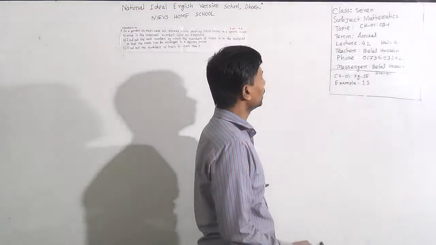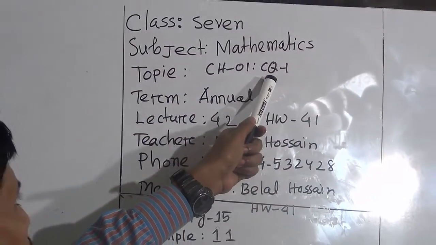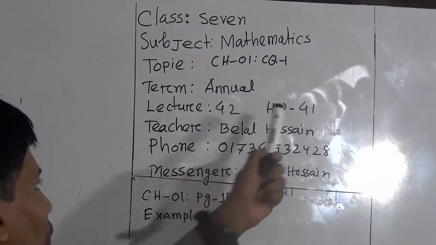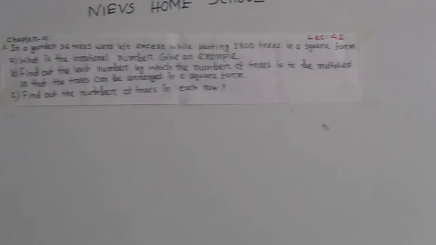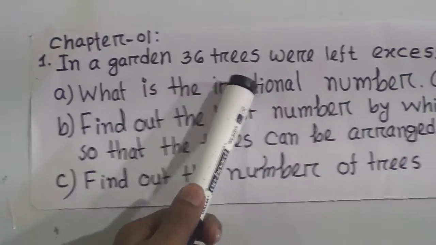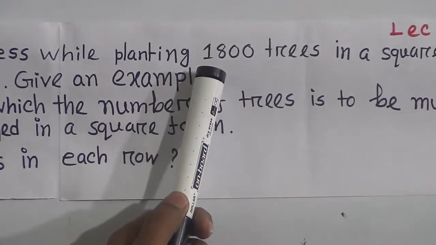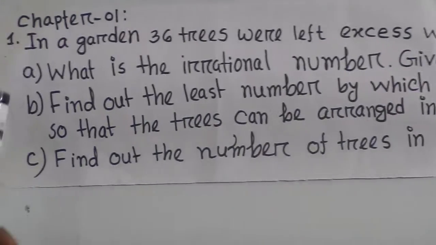Dear student, today our topic is Chapter 1, Creative Questions 1, Lecture number 42, HW number 41. At first you read the questions. In a garden, 36 trees were left excess while planting 1800 trees in a square form. This is the stem.